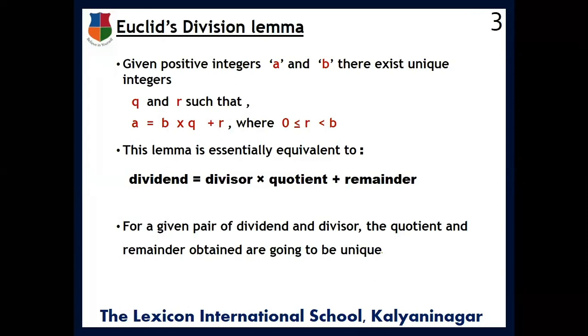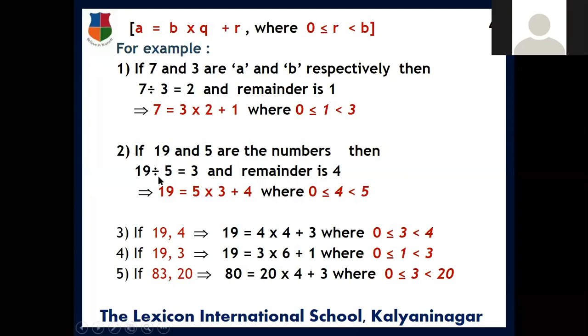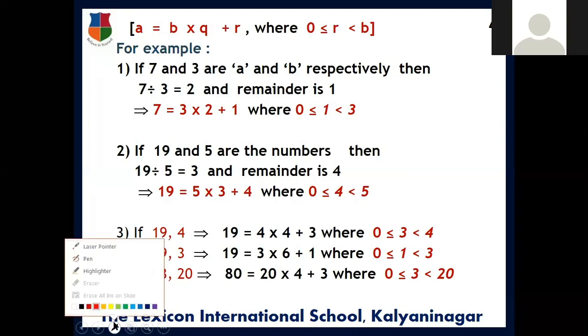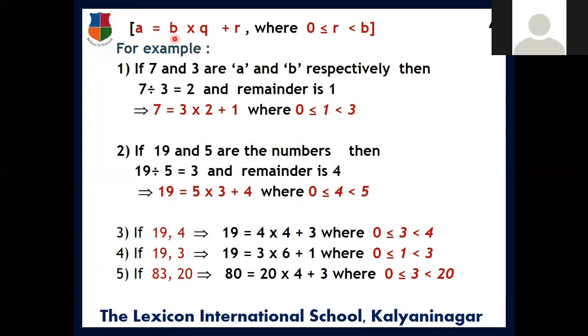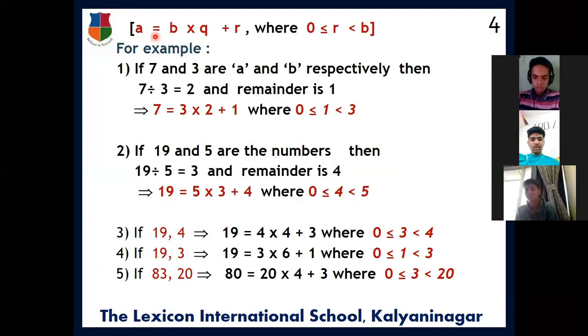Let us see now. Look, this is our division lemma. Any two positive numbers a and b are given, then we can write them in the form a is equal to b into q plus r.